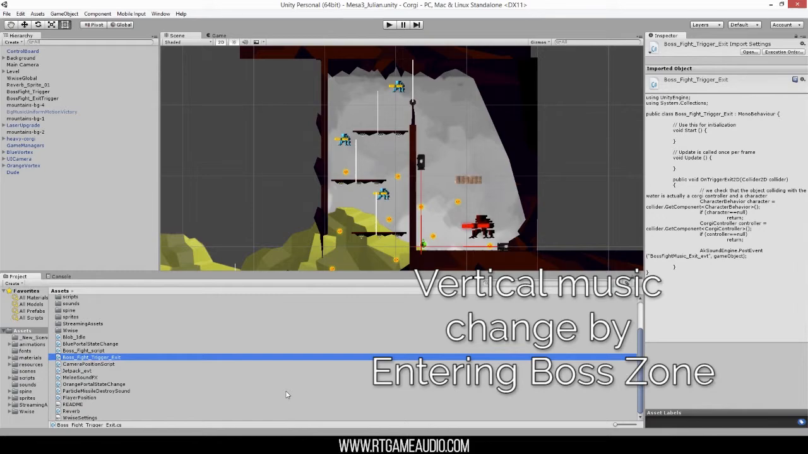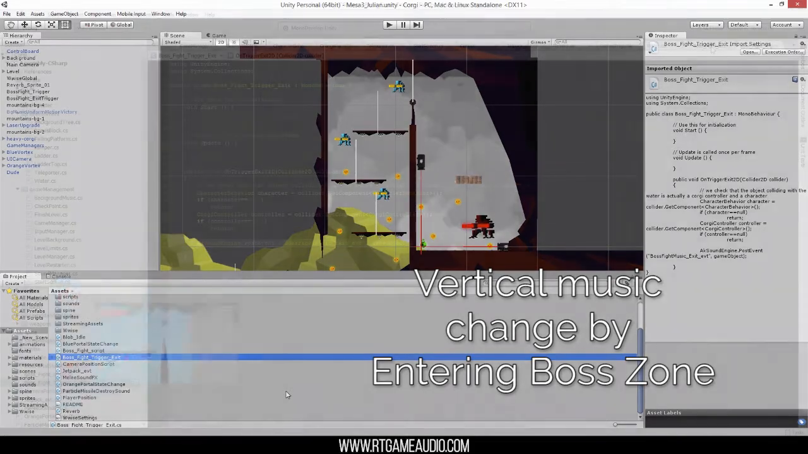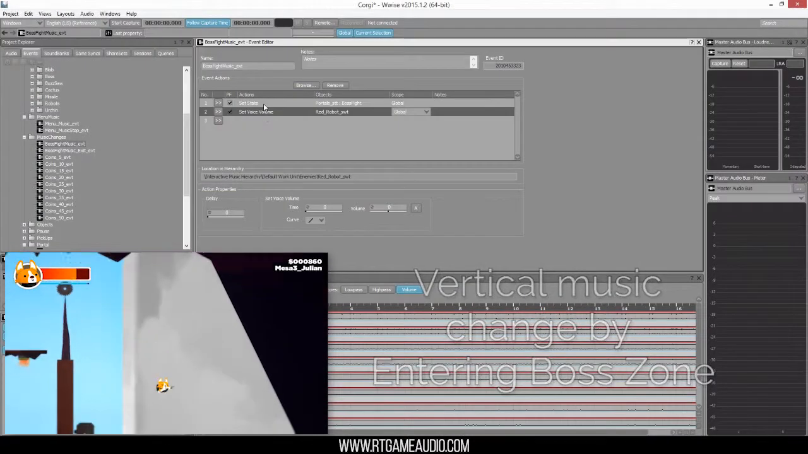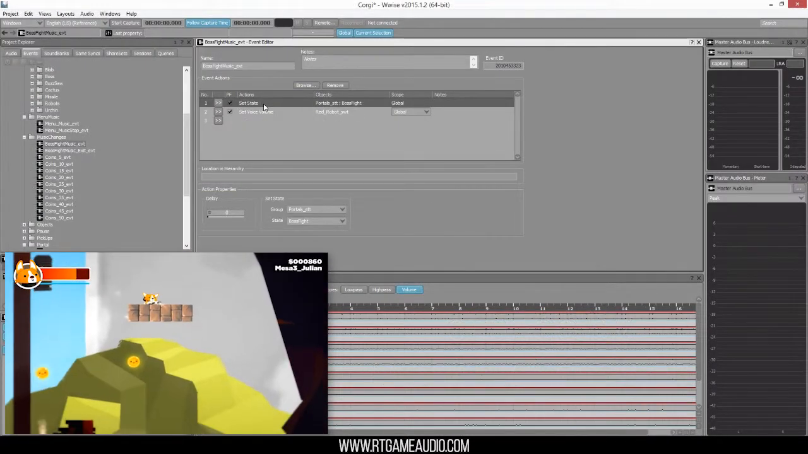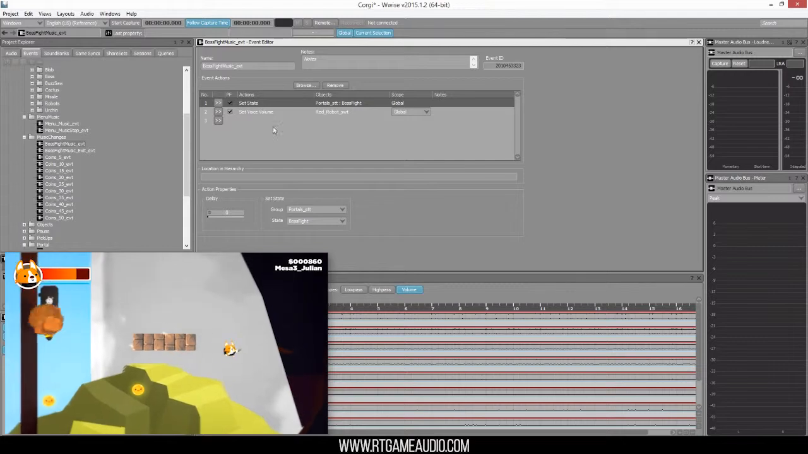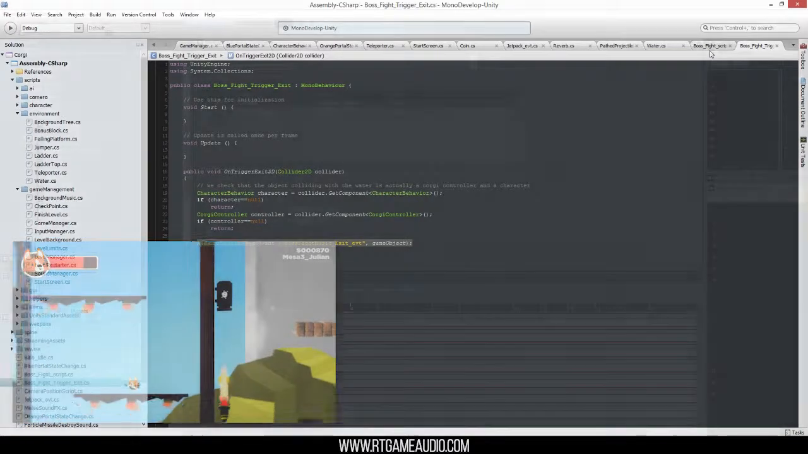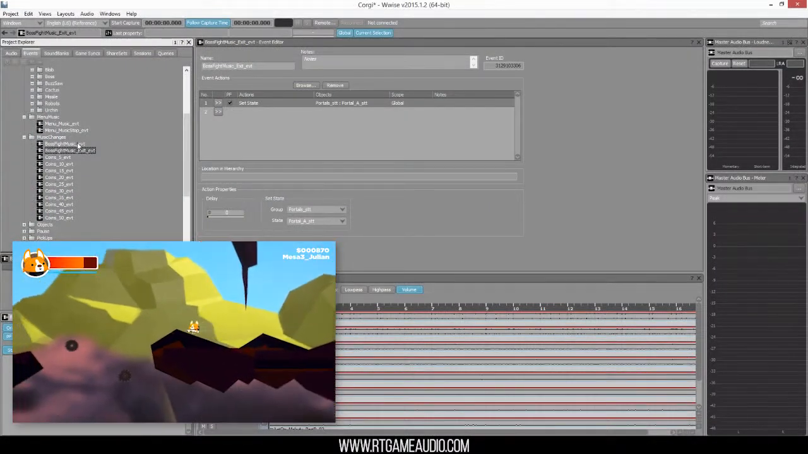The third vertical change in the game happens when we enter the boss zone. The music goes back to normal when the boss is killed or when we decide to go out of the boss zone.